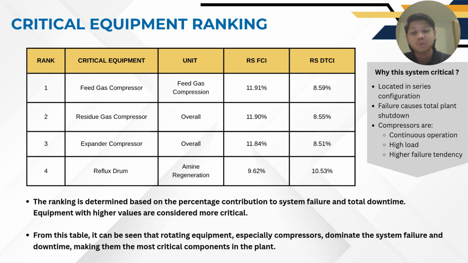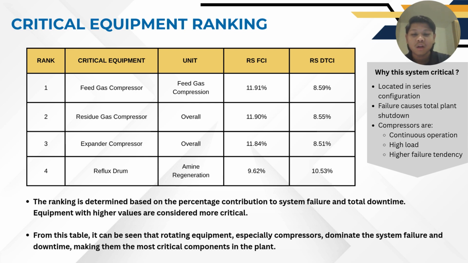Number 2 is the residue gas compressor, showing almost the same contribution, indicating that the compression system is the main bottleneck in the plant. Number 3 is the expander compressor, which also has a high contribution as it is part of the NGL recovery system, which is critical for plant operation.